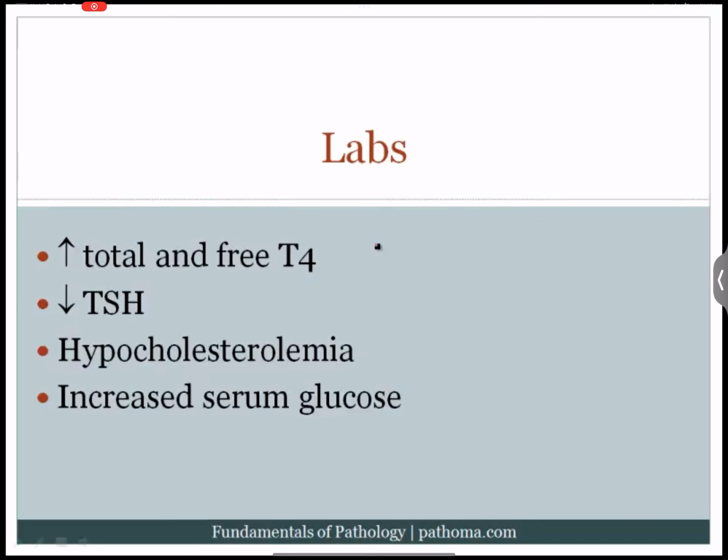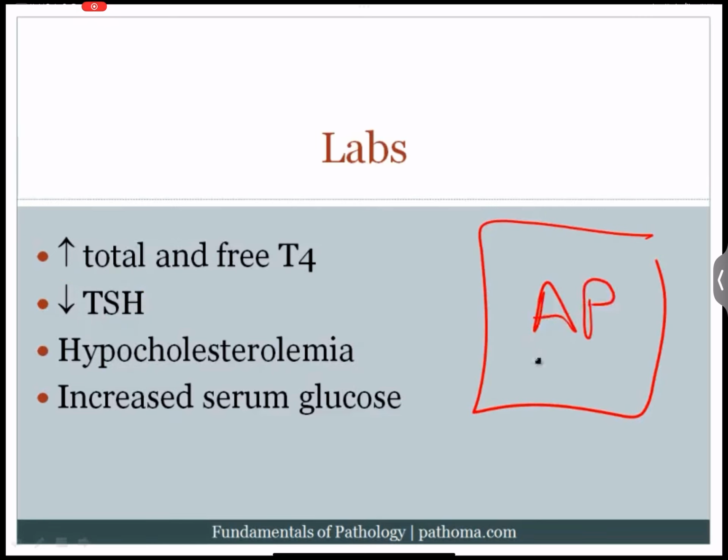Now, of course, these patients are going to be producing excess thyroid hormone, so there will be both an increase in total and free T4. The TSH will go down, and that's because the free T4 will downregulate thyroid-releasing hormone receptors in the anterior pituitary. Recall that the anterior pituitary secretes thyroid-stimulating hormone, but only in response to thyroid-releasing hormone that comes from the hypothalamus. And so what T4 does is that it downregulates these receptors so that the anterior pituitary will then no longer be able to receive this signal and therefore will produce less TSH.